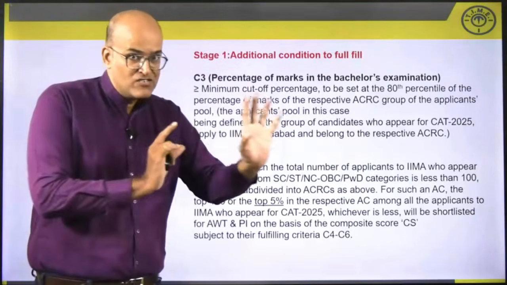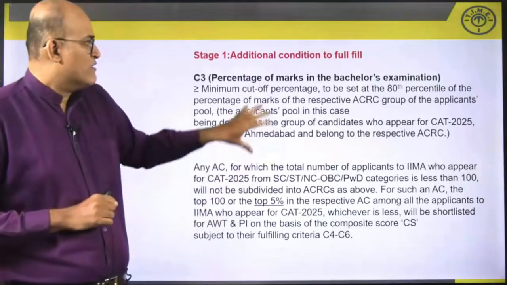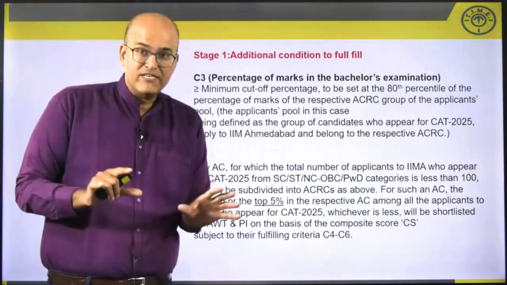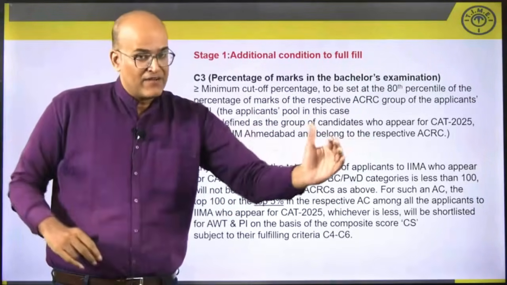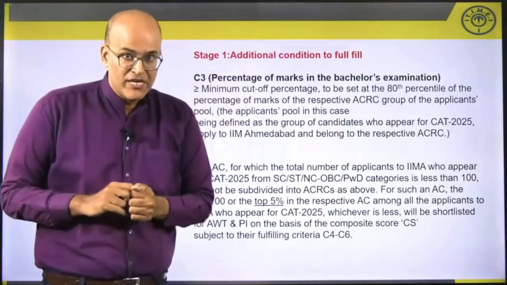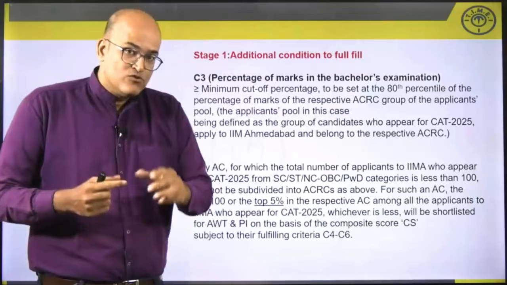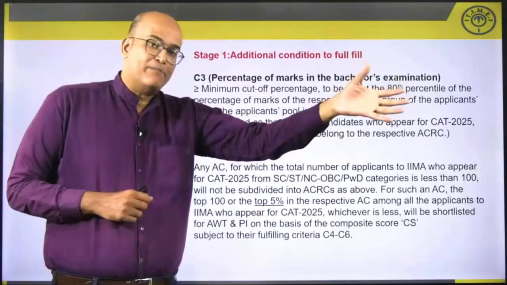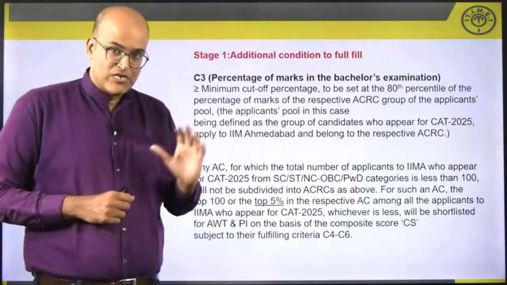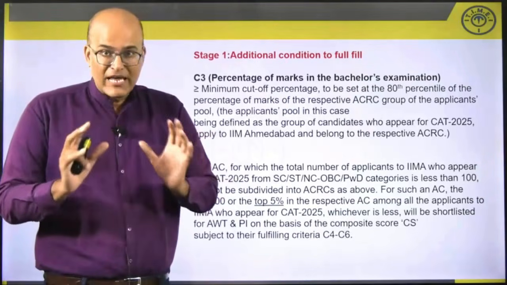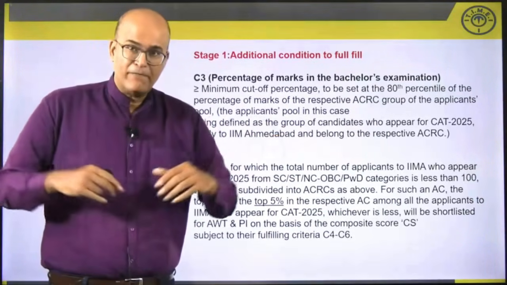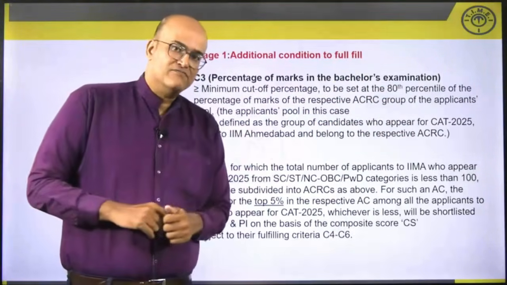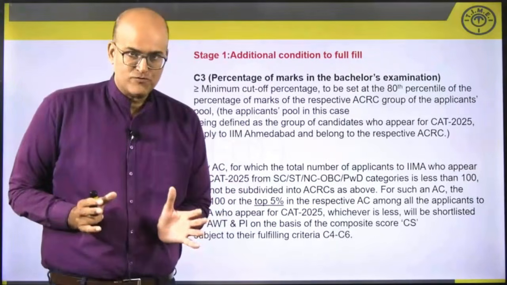Mind you, here I am talking about the stage 1 requirement. So far we have only discussed the stage 1 process. To summarize, I told you those 5 groups are there and they are taking the cream of applicants from each of those 5 groups. Apart from that, those 3 conditions also need to be fulfilled. The first condition, C1, is that the minimum required CAT percentiles should be crossed. Then C2, which I showed in the earlier slide, where a benchmark was kept on the average of your 10th and 12th percentage of marks. And finally C3, where you have to be among the 80th percentile of the students from your group.